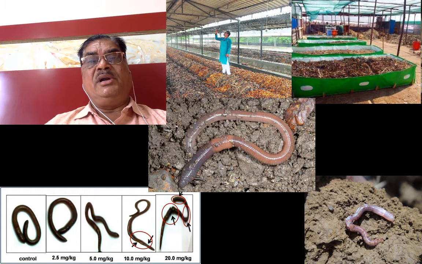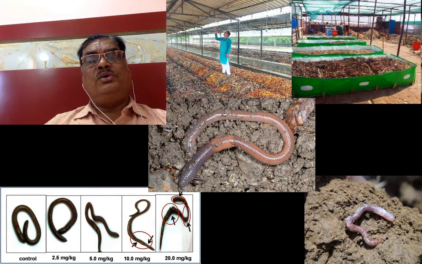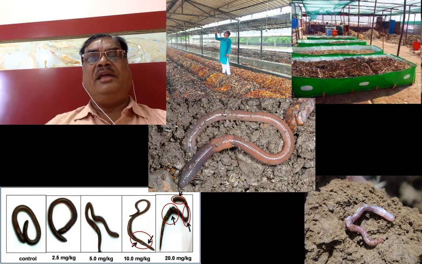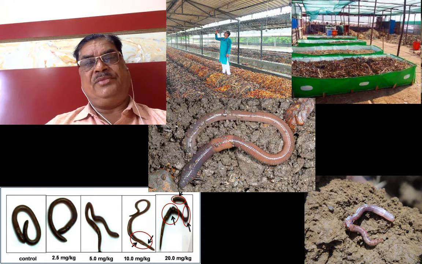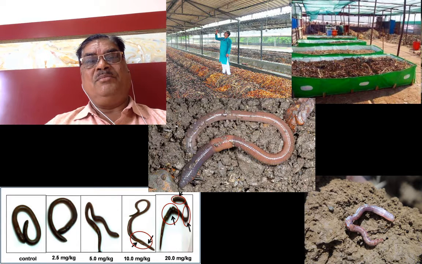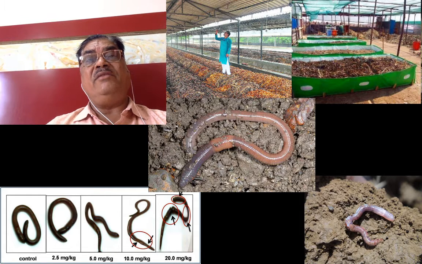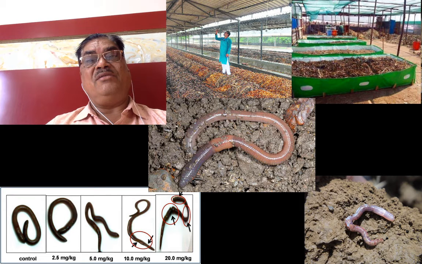Earthworms take food material, and they have a proper body weight. They release 1.5 times waste material than their body weight within the span of 24 hours. This is the first organism in nature that releases excreta more than its body weight within the span of 24 hours. This is very magic.